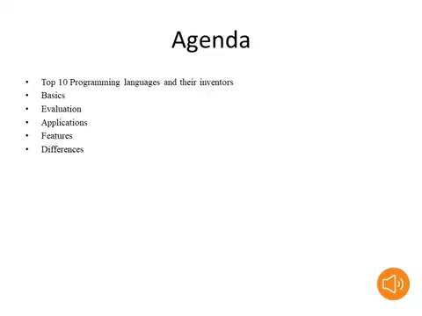The evolution of Java and Python. What are the features of Java and Python? Finally, we will conclude what are the differences between Java and Python. After that, we will decide which is the best language, either Java or Python.